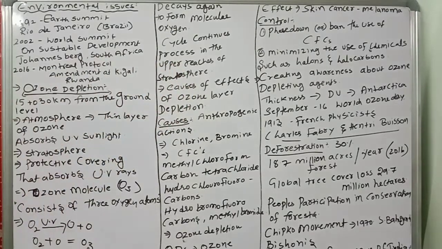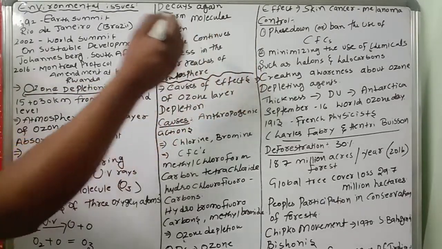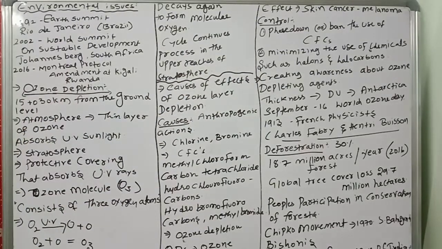Now, the causes and effects of ozone layer depletion. Ozone is protecting us from the UV rays. That much of a very good and very important layer is nowadays getting problems, which means depletion of ozone is going on.